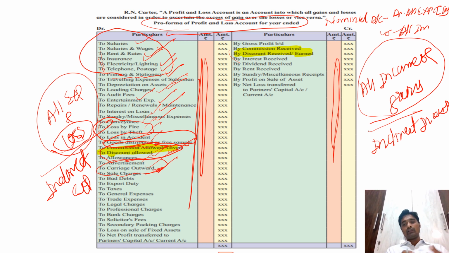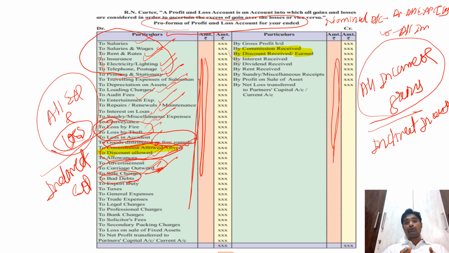As I said, all expenses related to the office and administration, selling and distribution are taken to the profit and loss account. Then next is sales charges, bad debts. Now the next is bad debts. Bad debts means the debts which are not recoverable from the debtors.